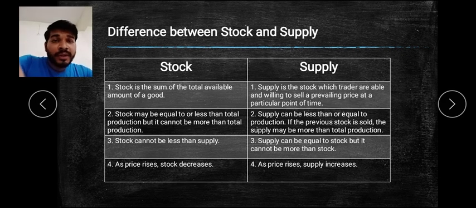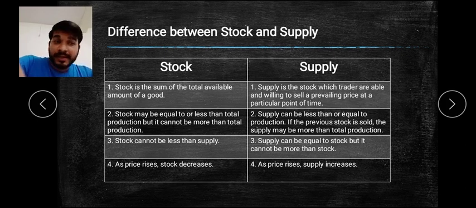It cannot be more than the total production, because how much you have produced, you cannot sell more than that. So your stock will be only as much as you have produced. So you find here that the stock is that much which you have produced or which you wanted to sell in the market. So that is the stock. What is the supply?